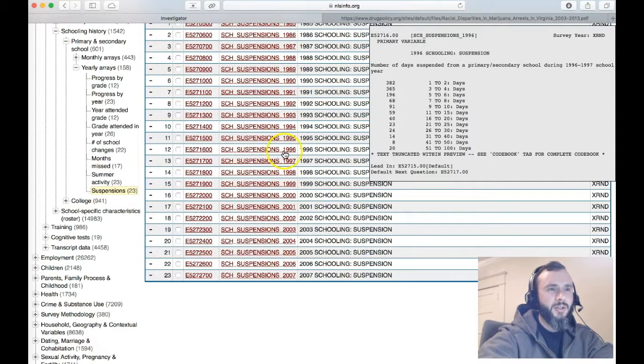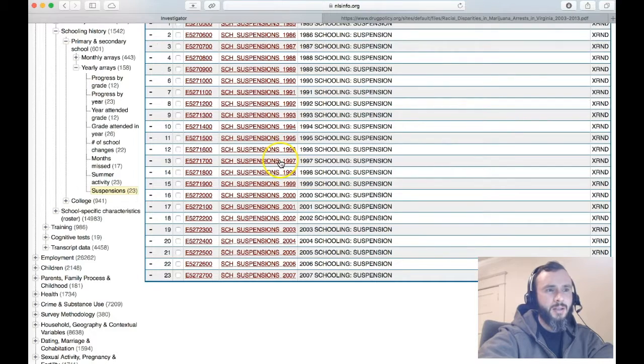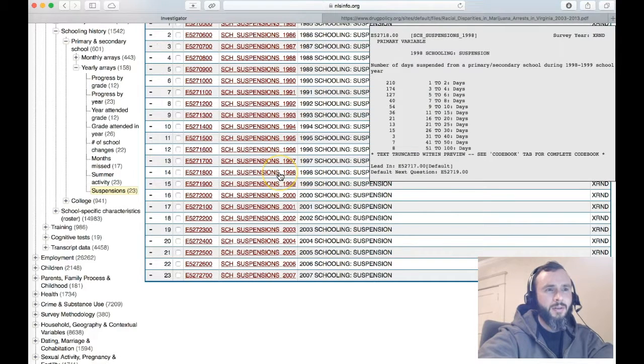There's a good response in 96, 97, 98, 99, 2000. Notice that there are fewer and fewer people responding because the same people have been responding since 85. Those same people are not in school anymore in 2001, hopefully not, so they wouldn't be responding to this question because it doesn't apply to them.